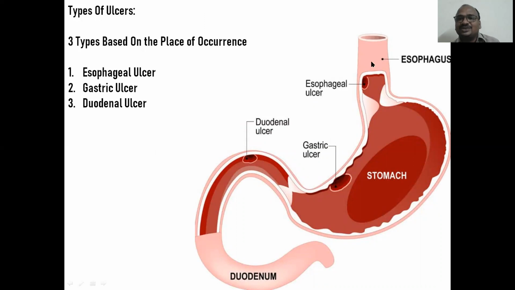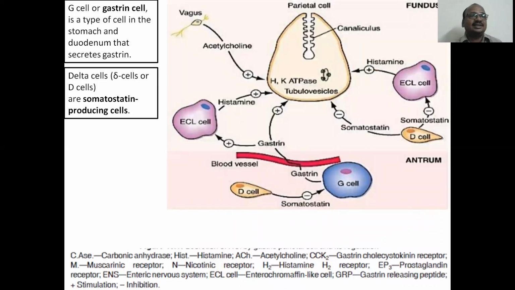This is the esophagus, we know very well. Here there is a chance of production of esophageal ulcers inside. And this is the stomach, so gastric ulcers form here. Here this is the duodenum, so duodenal ulcers will form here. Like that, three: esophageal, gastric ulcers, and duodenal ulcers. All are called peptic ulcers. That is what we commonly call it.